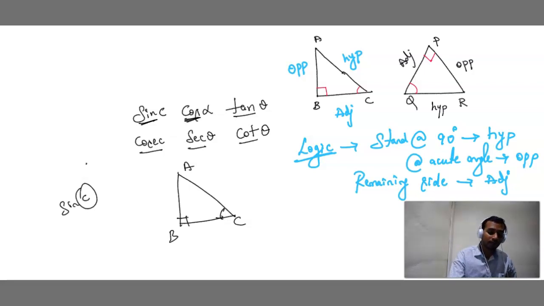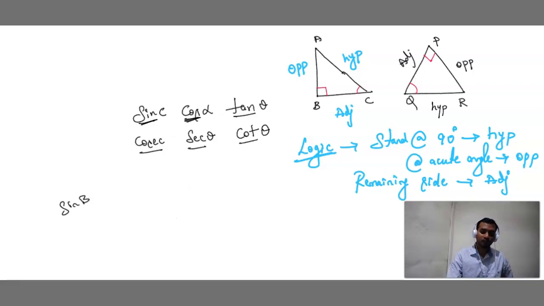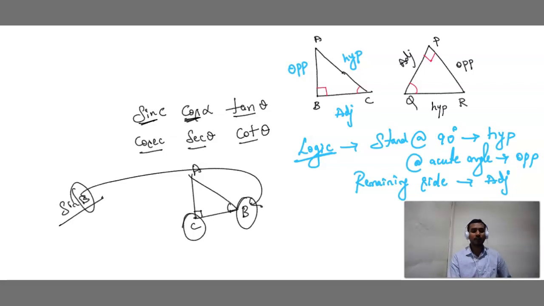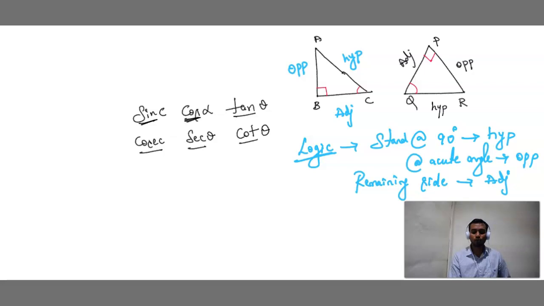If they have used the words find sin B, then what should we do in this figure? This is our right angle triangle. This is 90 degrees. This is the acute angle. Find sin B. So what is B? B is the acute angle. If this is B, then this is A and this is C. Simple. Definitely they will tell you which is 90 degrees and which is the acute angle, either like this, from which we identify which is acute, or else they only mention which is the acute angle as well as which is 90 degrees. Got it? Okay. Now we have understood how to identify the acute angle.